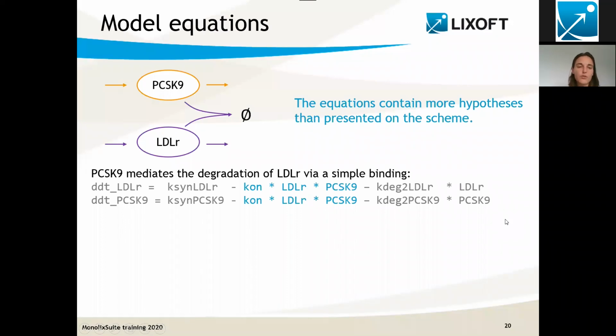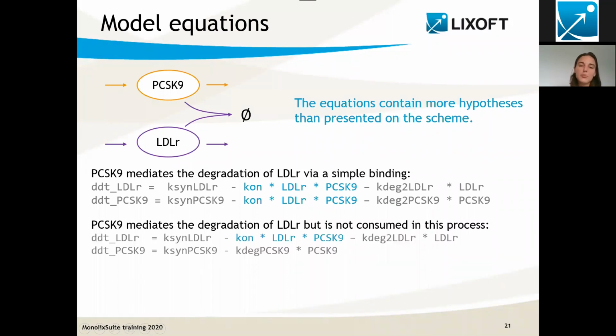But actually, we could also say that PCSK9 mediates the degradation of LDLR, but it is not consumed in the process. In this case, we would have the binding term just for LDLR, but not for PCSK9. That would also be an option, depending on what we know about the biology.